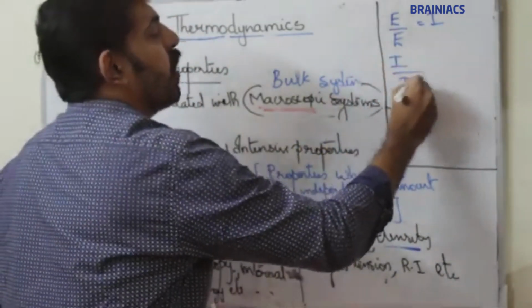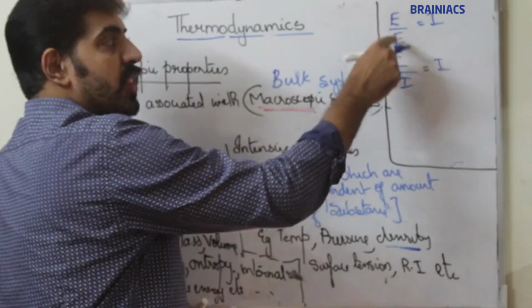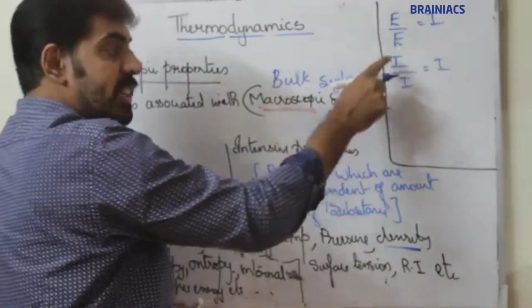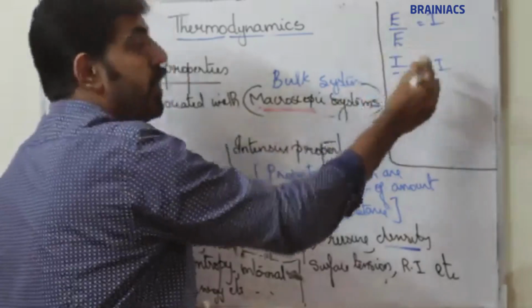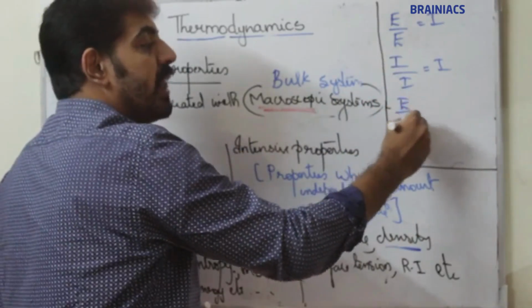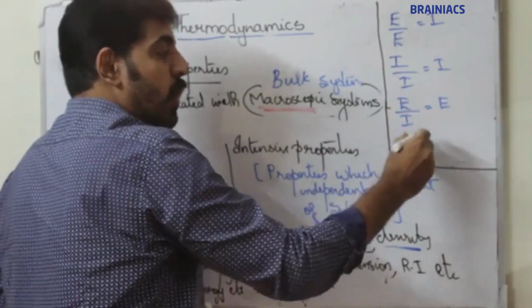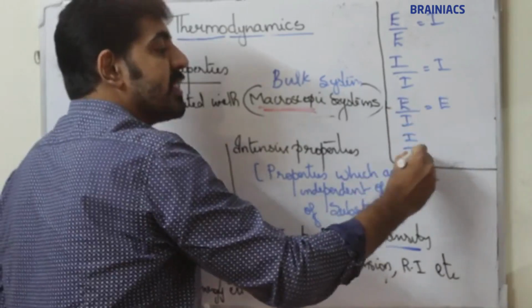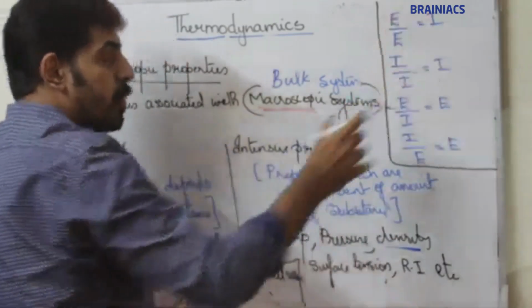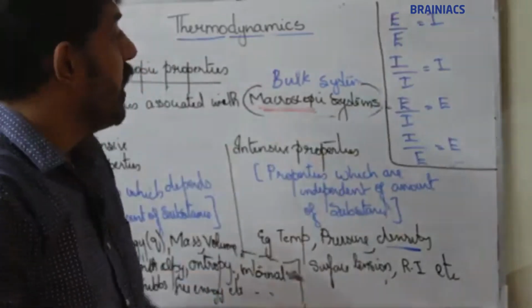Intensive by intensive always gives intensive. Extensive by extensive, intensive. Intensive by intensive, intensive. Now, extensive by intensive you will get extensive, or intensive by extensive you will get extensive. You have to remember this thing.